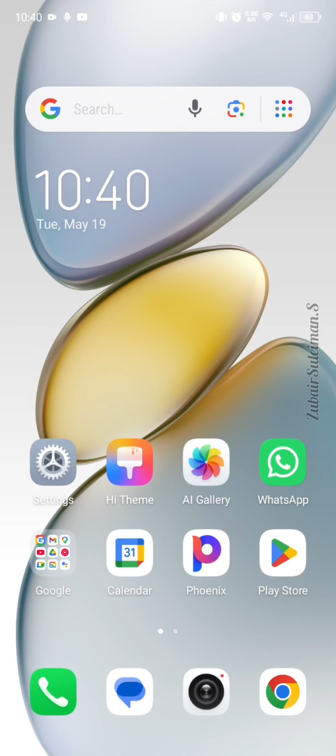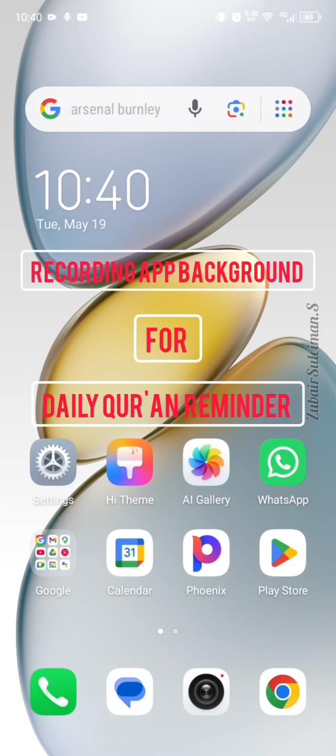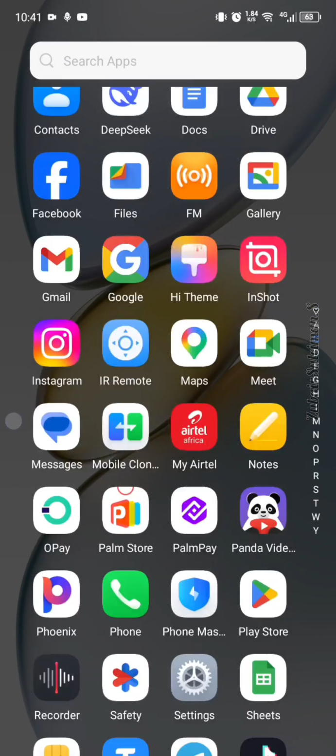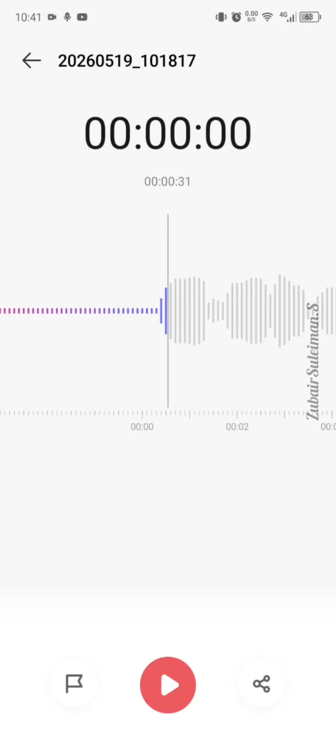So inshallah in this particular video I will be using the background of the recording app. So follow me, let me show you how you can go about that. So already I've recorded the files I want to post now, so I'll be using this particular background. I think it's artistic as it is. So what I will do is to screen record this as I play my recording.